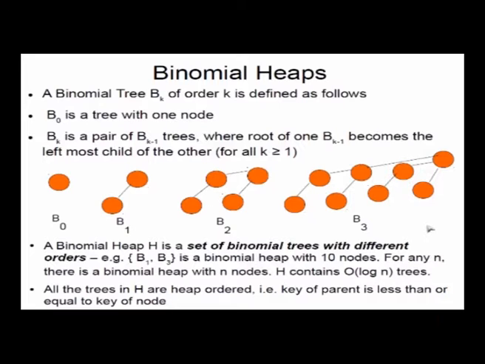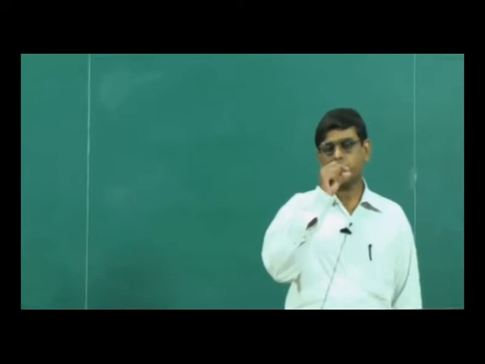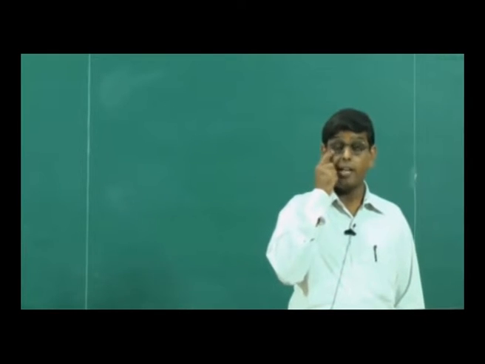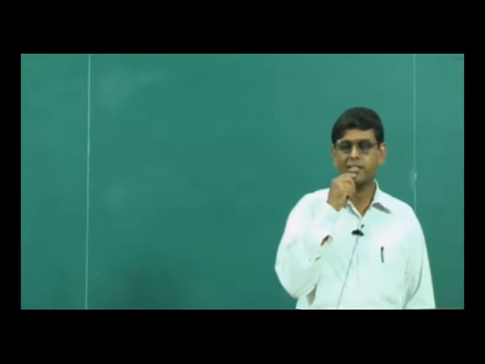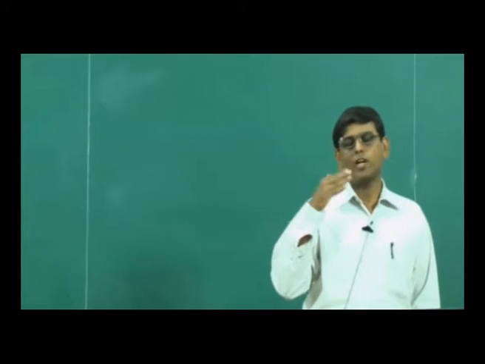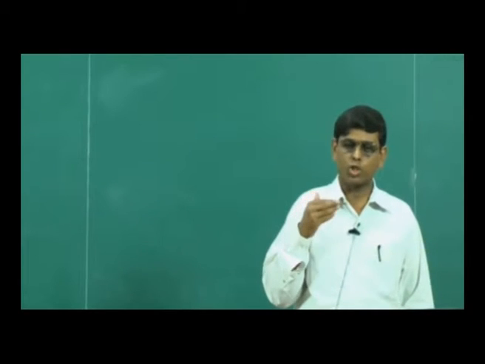Because of this, a binomial heap, which is a collection of binomial trees each with a different order, represents just a binary number. If I have the binary number 101, the first 1 represents the 4s place.